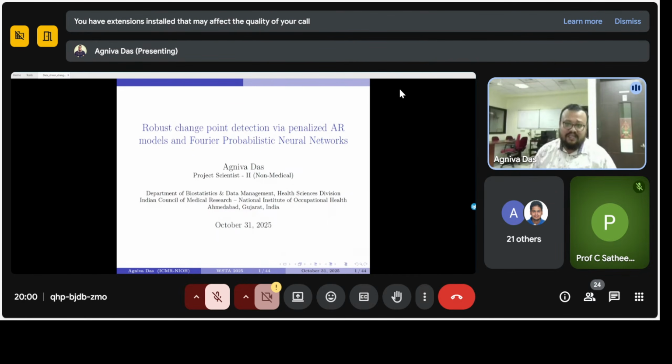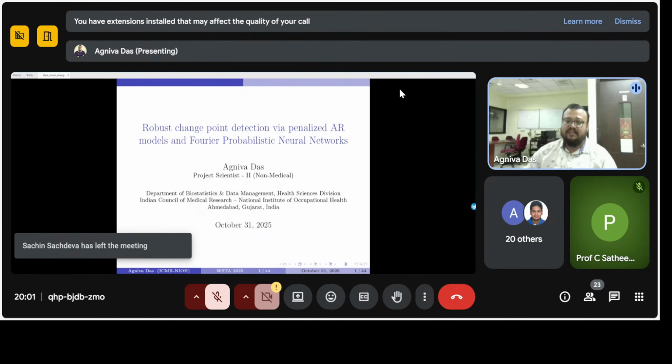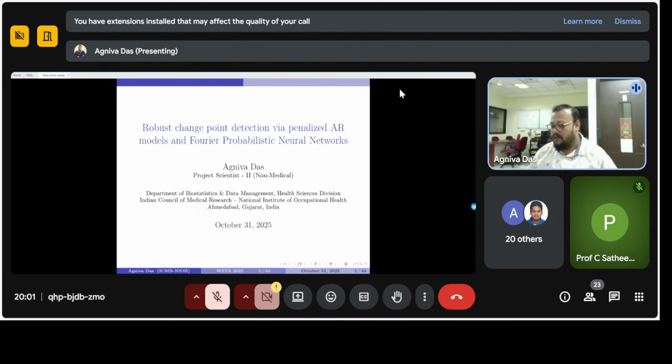This research addresses a long-standing challenge in statistical time series analysis, the reliable detection of structural changes in the presence of autocorrelated noise and transient outliers. Our framework combines a statistically grounded segmentation method with a compact interpretable neural component, and we seek to bridge classical statistical modeling with modern machine learning techniques.